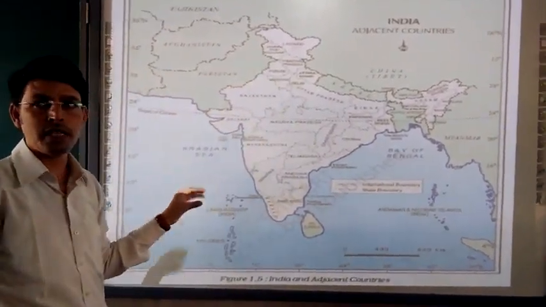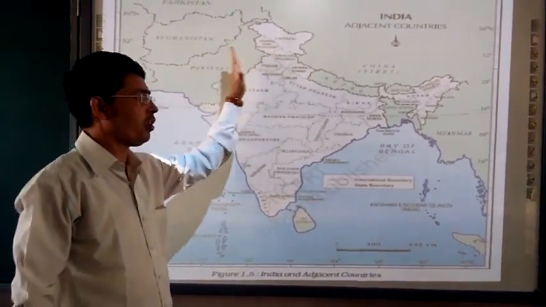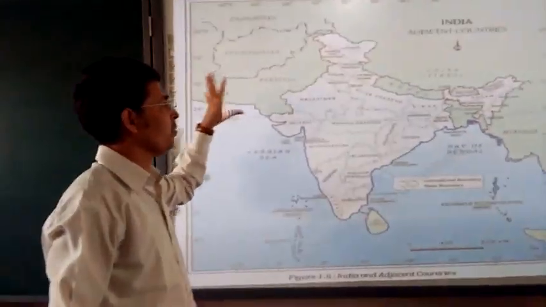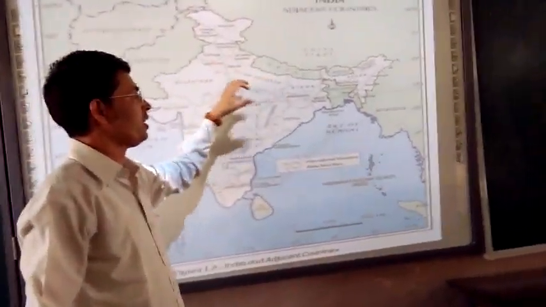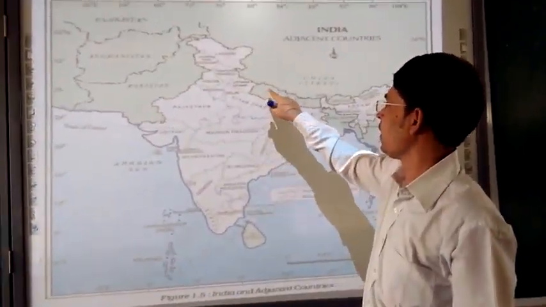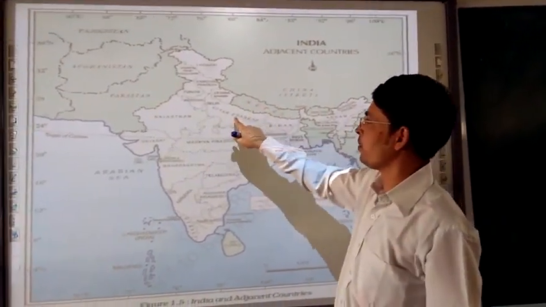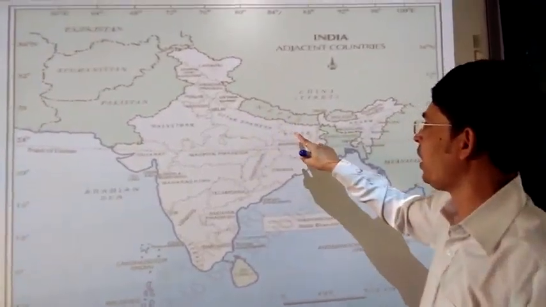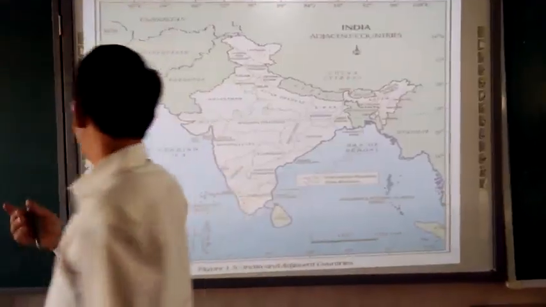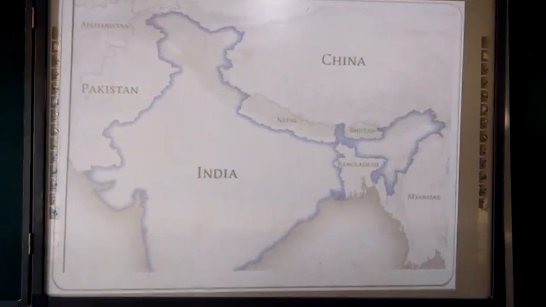Why am I focusing on that? When we are talking about India and its adjacent countries, we should see all the states and all the neighboring countries which are here. Plus, we should know which part is covered by our own country. We should also see which state has adjacent boundaries with different countries. Just like Uttar Pradesh has an adjacent boundary with Nepal, and Bihar, like that you should understand. Moving further, we will go into more detail.